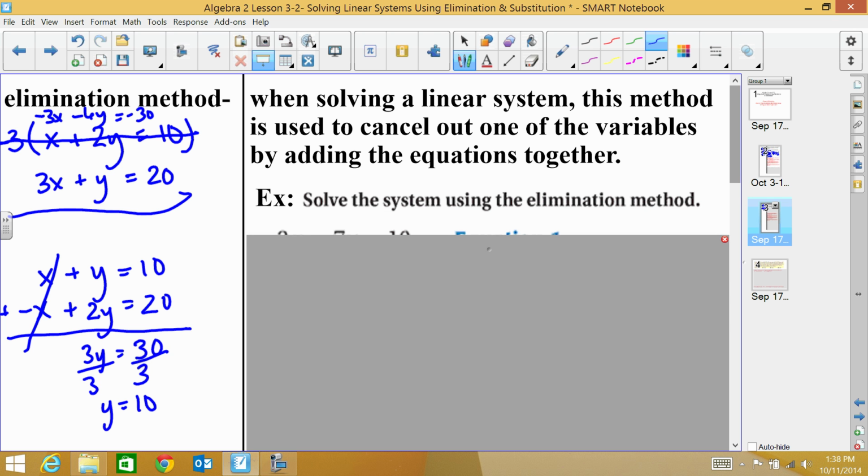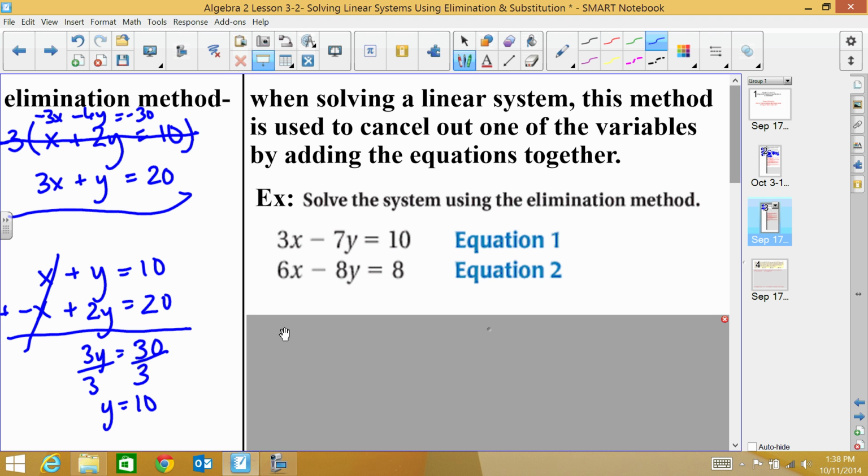So let's take a look at the example they want us to solve. Solve the system using the elimination method. So if I take a look at my equation, I have 3x and 6x, and I have negative 7y, negative 8y. If I add these together, none of them will cancel out. So there are some options. You choose which variable you want to cancel out.